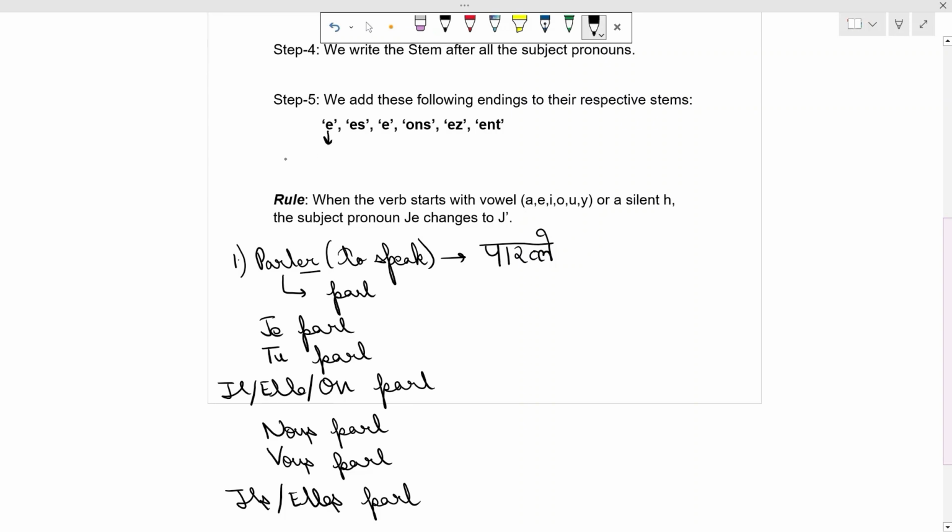E will be added in subject pronoun je. Es will be added in the stem of subject pronoun tu. E will be added again in the stem of subject pronoun il, elle, on. Ons will be added in nous, ez will be added in vous, and ent will be added in the end, ils and elles.